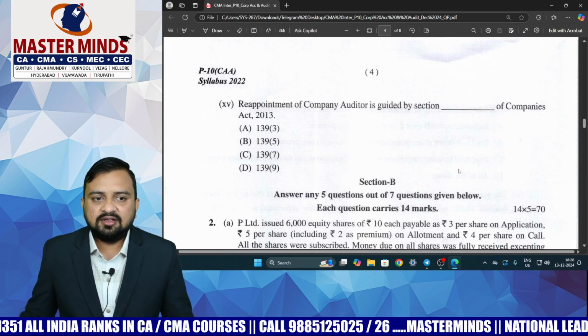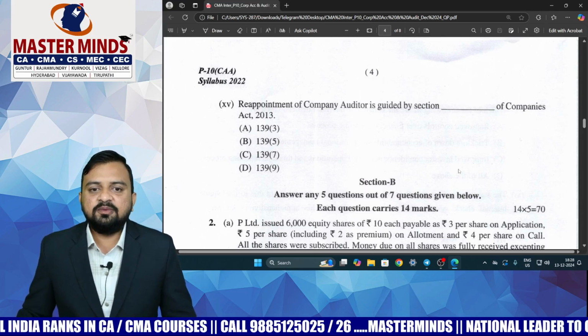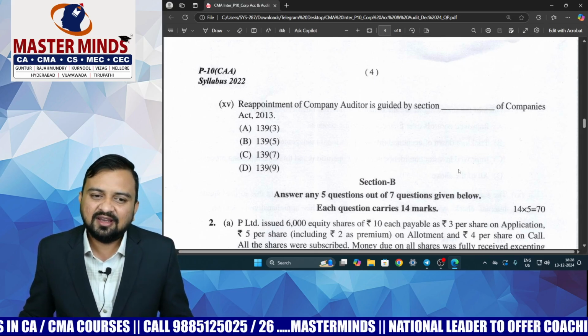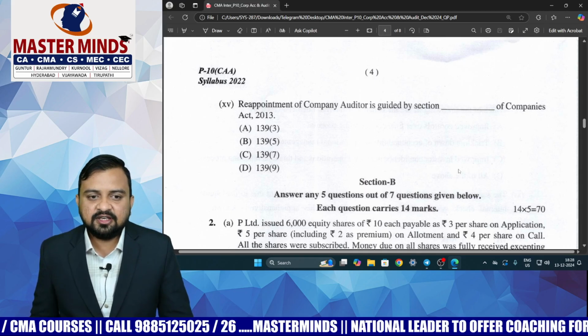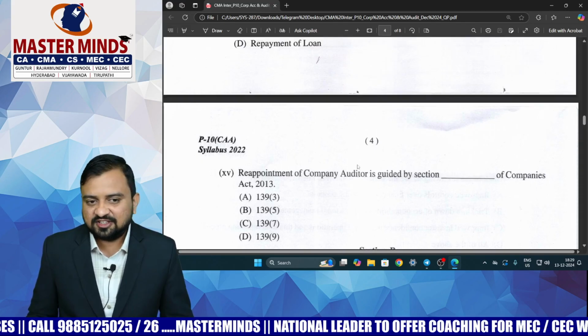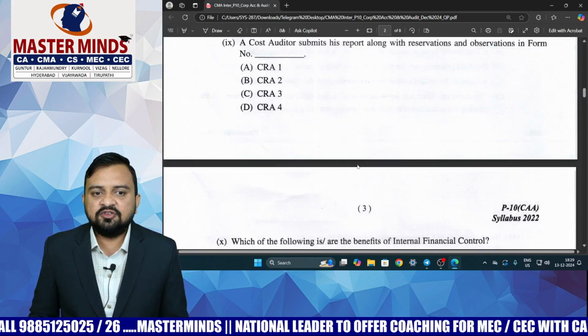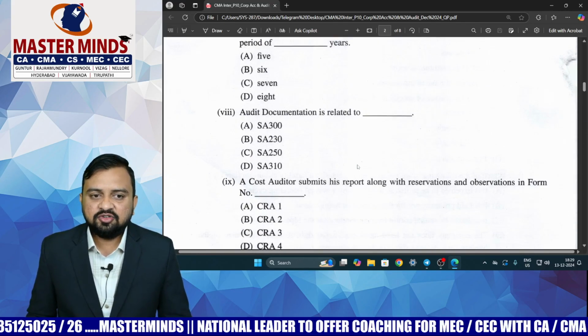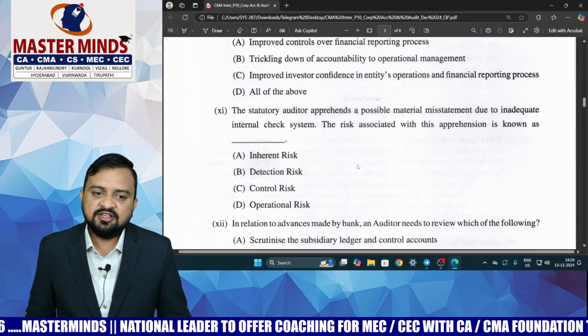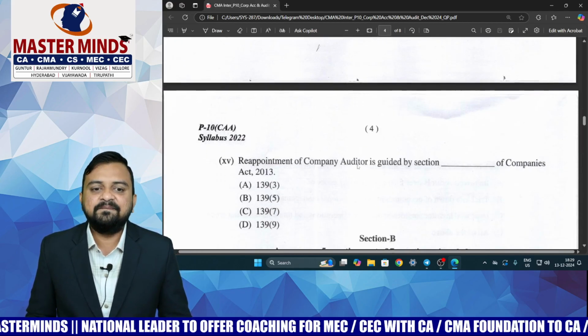Then 15th MCQ, reappointment of company auditor is guided by which section. So it is section 139 subsection 9. Most of the students might have found this MCQ difficult because they have asked about a particular subsection, sir. Otherwise out of 10 MCQs, 8 to 9 MCQs are very easy. Definitely you would have scored 16 or 18 marks very easily.